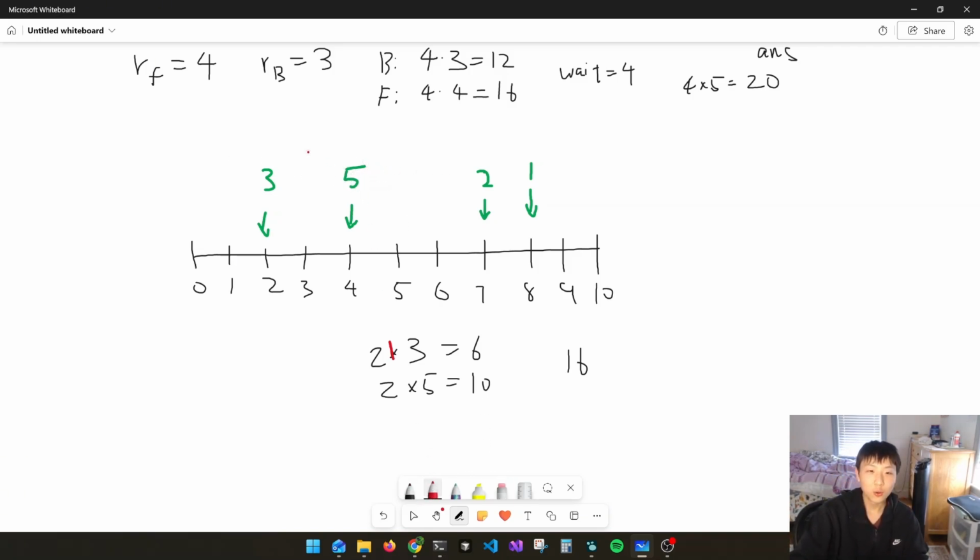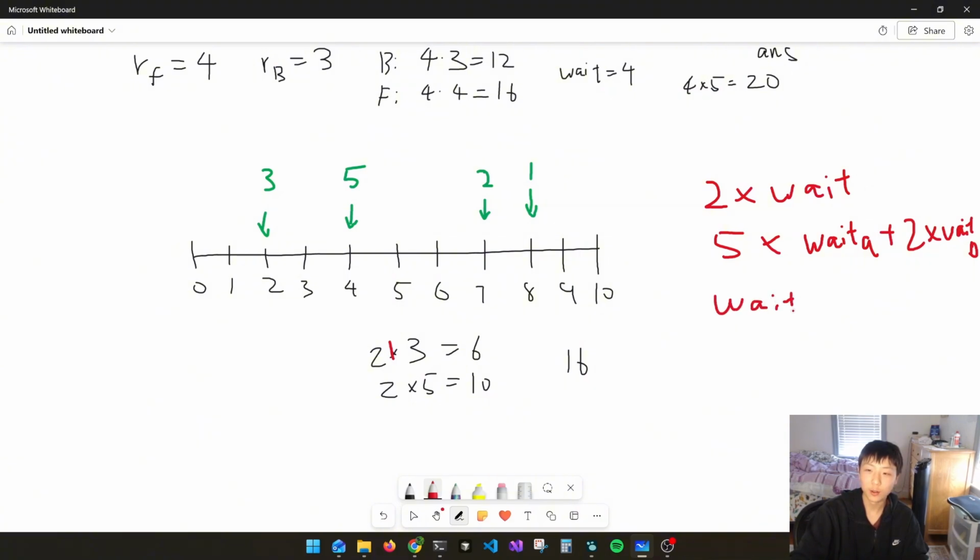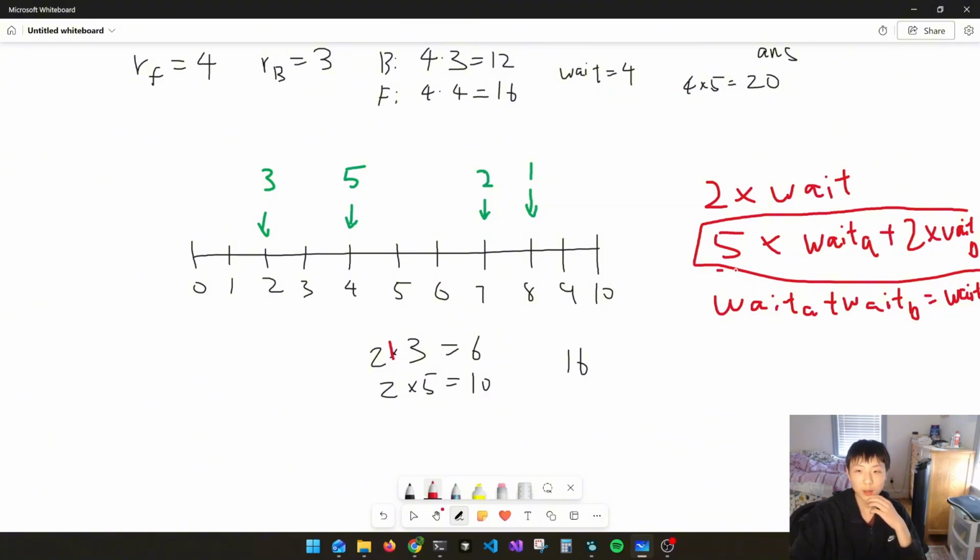Okay? So what we want to do is 2 times the wait time, or do we want to do 5 times part of the wait time? We'll just call it wait A, plus 2 times wait B. And you know that wait A plus wait B is just going to be the wait. It's going to be the same time. So if you simplify this, you're going to get that this one is always more optimal since we have this 5 over here.